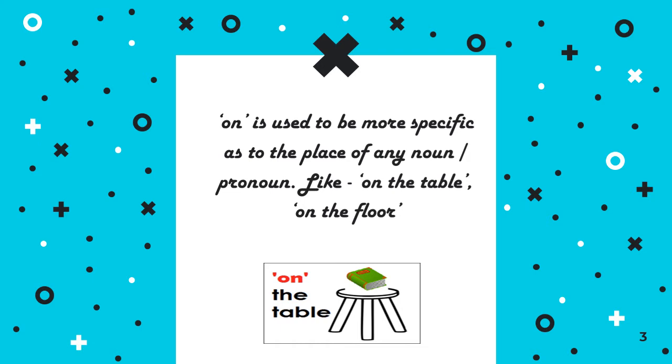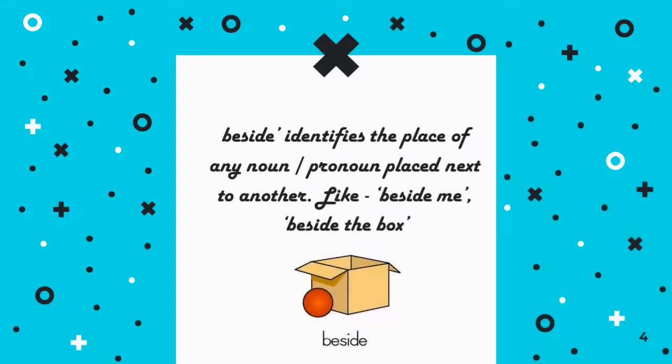If I talk about the previous example which we did for at, at the bus stop, that was of course a place, but not as specific as the table is for a book. So the book is on the table. Another example is on the floor. It means the place of the noun is more specified. So on is used for a more specified place.